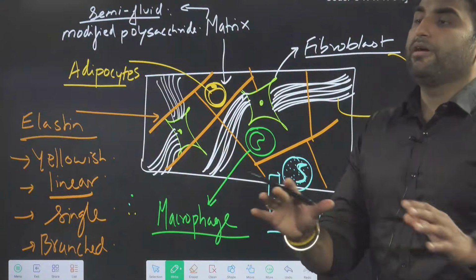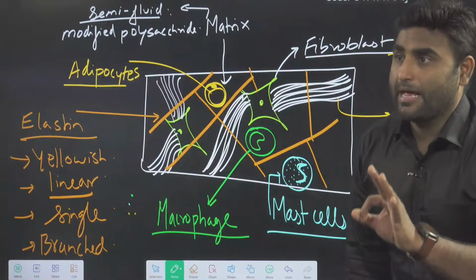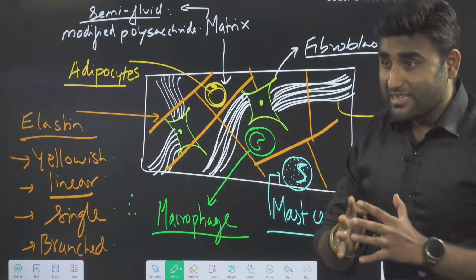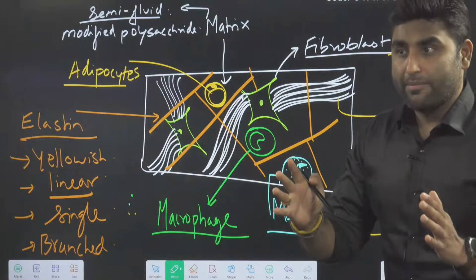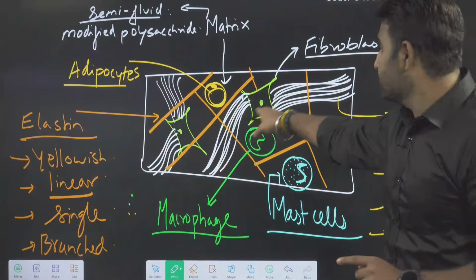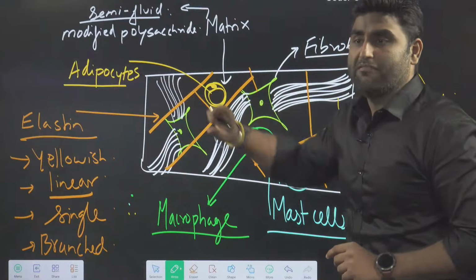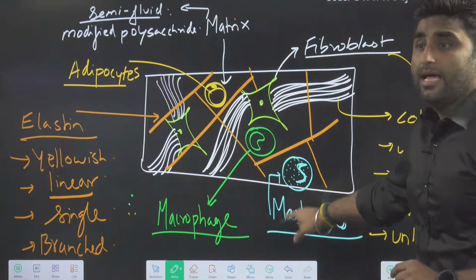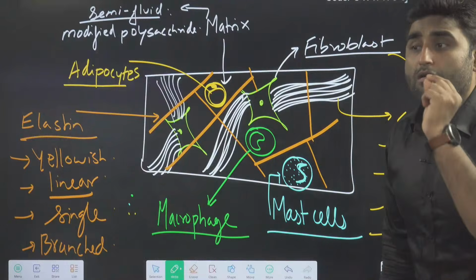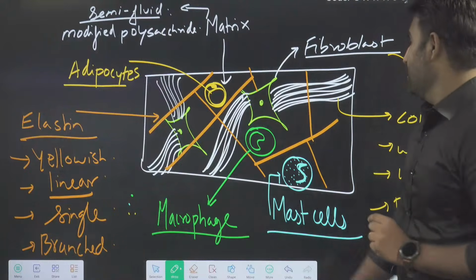So see, there are different cells. Three main primary cells you should remember. Main cell is fibroblast, the largest in size. Fibroblast makes collagen bundles and elastin fibers. Adipocyte stores fat. Mast cell has histamine, heparin, serotonin for the inflammation.